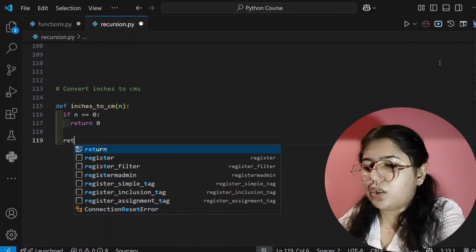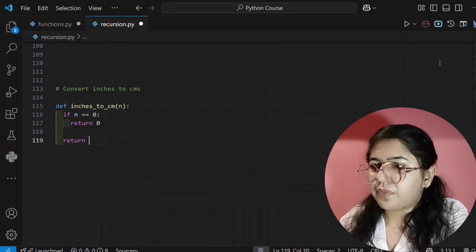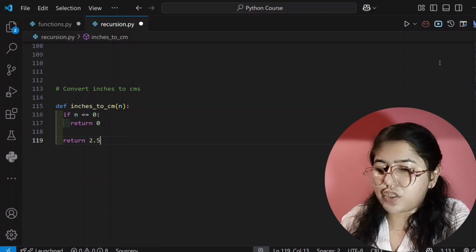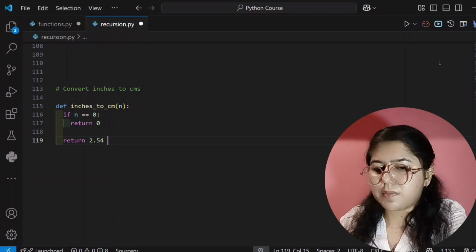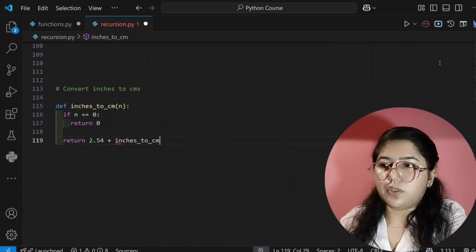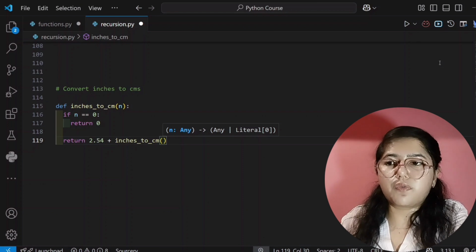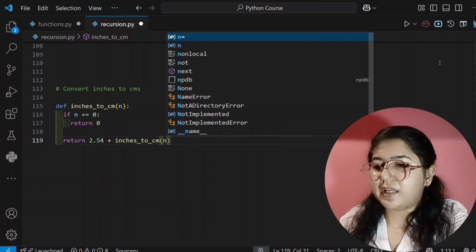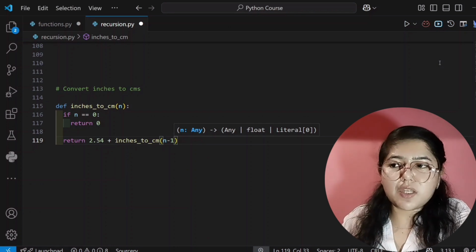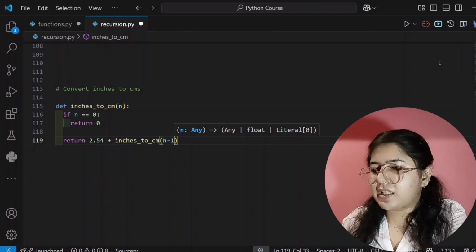And now I will write the logic to convert inches to centimeters. You add 2.54, because 1 inch is equal to 2.54 centimeters, and you add it to the function call itself. While calling your function, you pass n minus 1 for the smaller instance. If you name the parameter inches, then you have to write inches minus 1. I have given n, that's why I'm writing n minus 1.